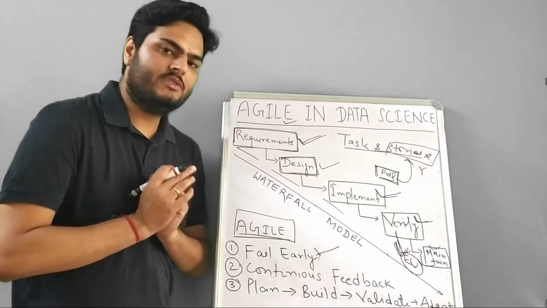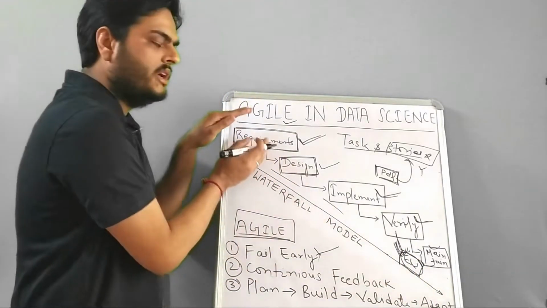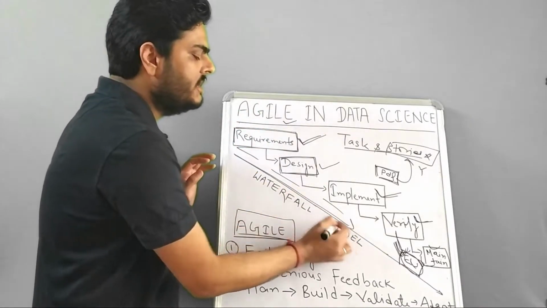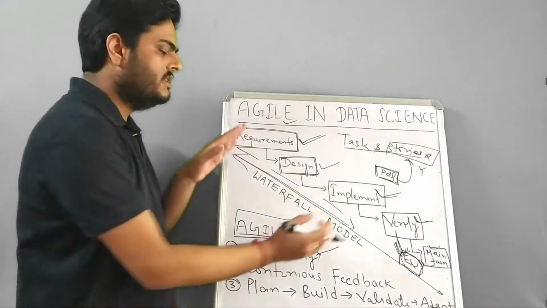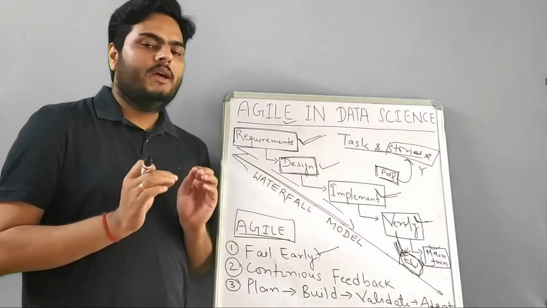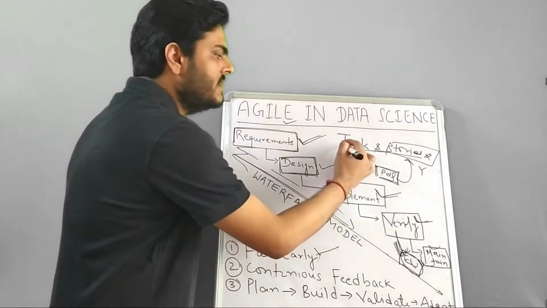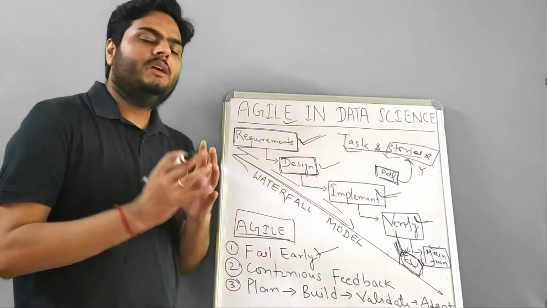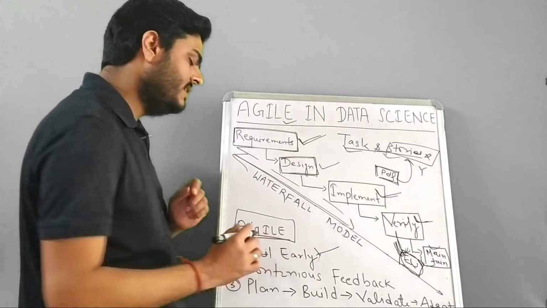There are multiple benefits for that. First of all, the end user does not need to wait for a span of 6 months or 8 months or 3 months, whatever these phases take, right? End user does not need to wait to see anything tangible for all these months. End user can see the output story by story. And then the entire project is divided into multiple sprints using these tasks, and stories are built one after other, and integration also takes place in parallel. That is about failing fast or failing early.